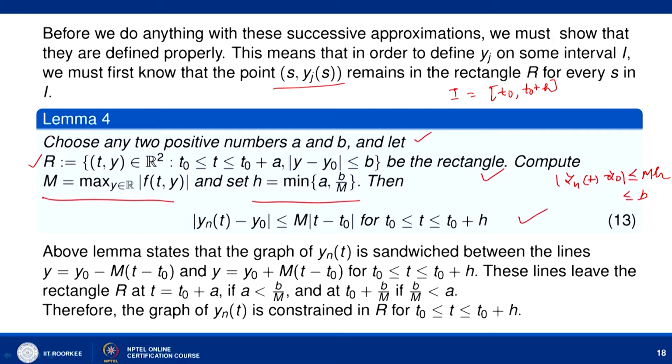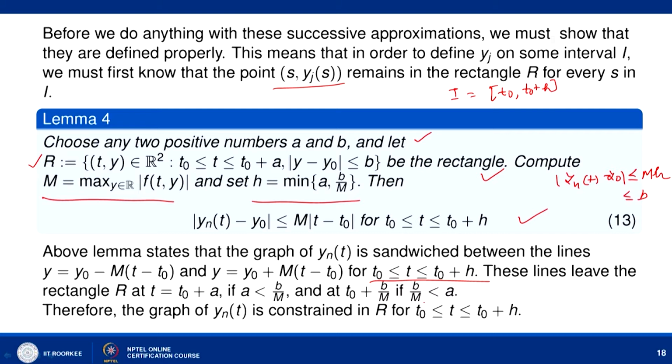What this lemma says is that the graph of y_n(t) is sandwiched between the lines y = y0 - M(t - t0) and y = y0 + M(t - t0) for t lying between t0 and t0 plus h. These lines leave the rectangle R at t = t0 plus a if a is less than b/M, and at t0 plus b/M if b/M is less than a.